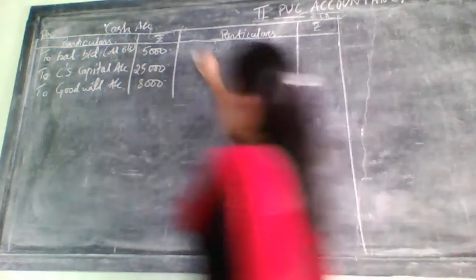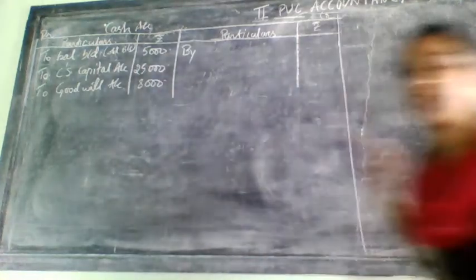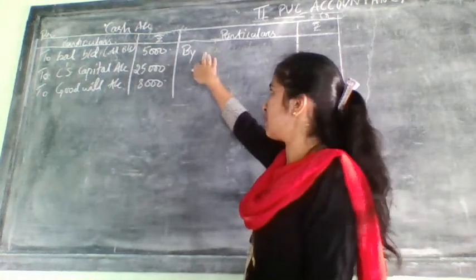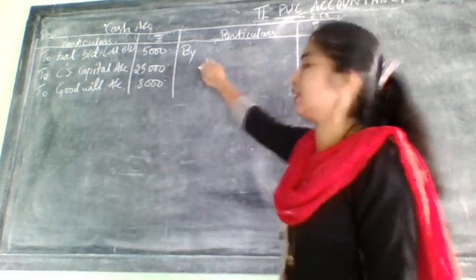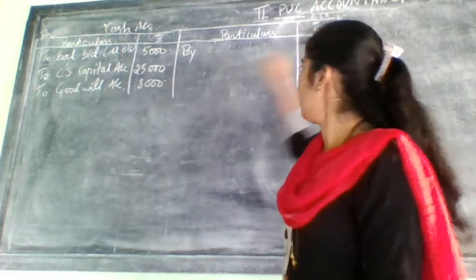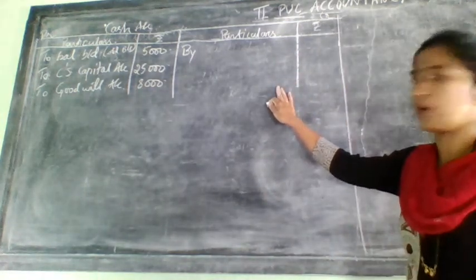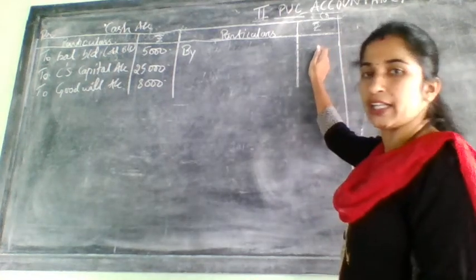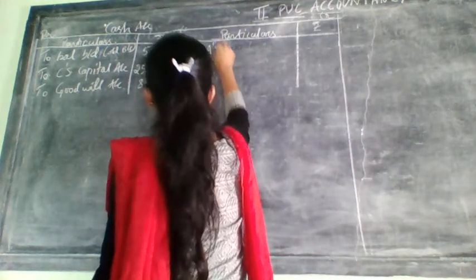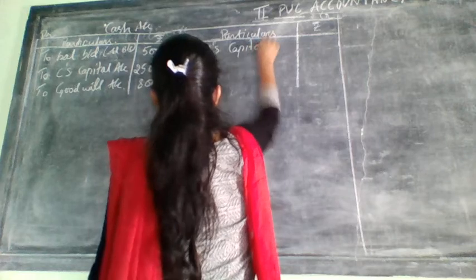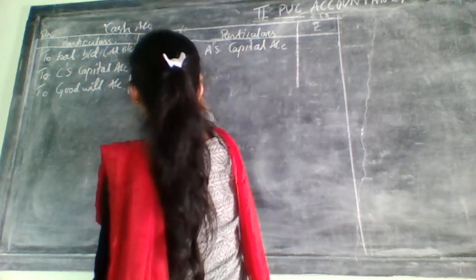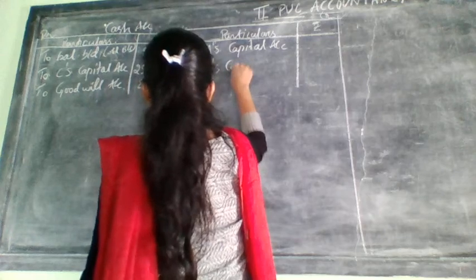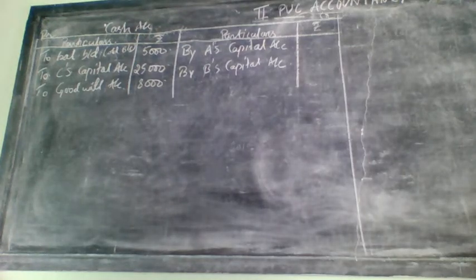Now it will come by whose account? From where it came? Partners' capital account, old partners' capital account. You can write it in two ways. You can write here by old partners' capital account, and in the inner column you can write A, B, how much amount was distributed among them, and then take it in the outer column. Or else you can take directly by A's capital account and by B's capital account.